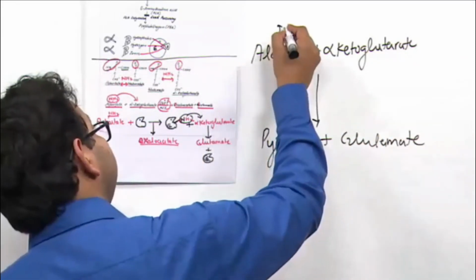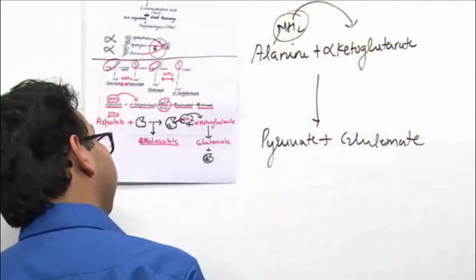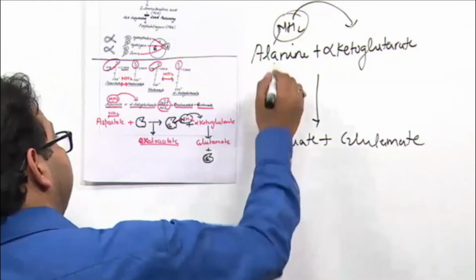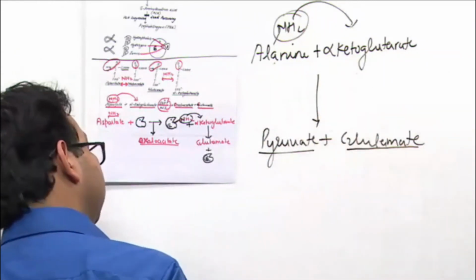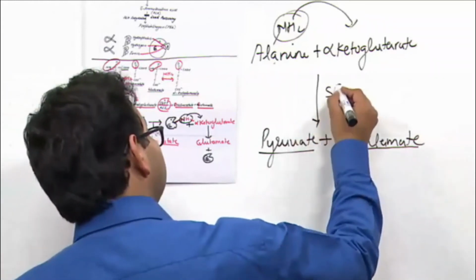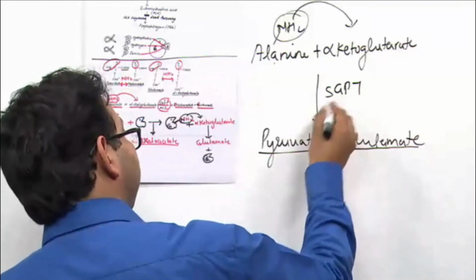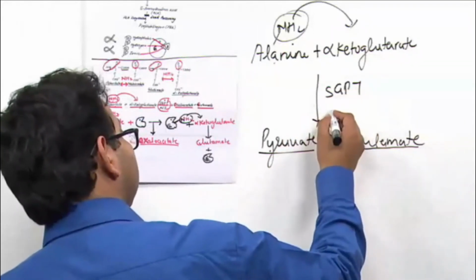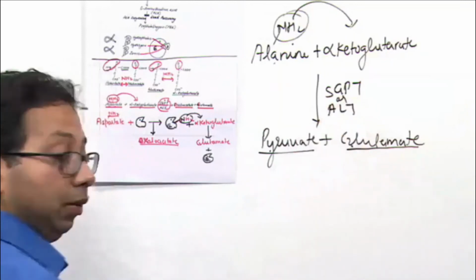Means the amino group of alanine is transferred to alpha ketoglutarate, so alanine becomes pyruvate and alpha ketoglutarate becomes glutamate, and the name of the enzyme is SGPT, serum glutamate pyruvate transaminase, or another name is ALT, alanine transaminase.